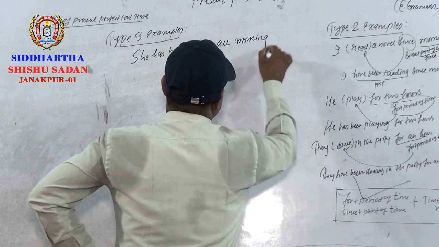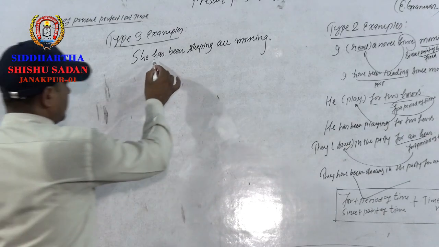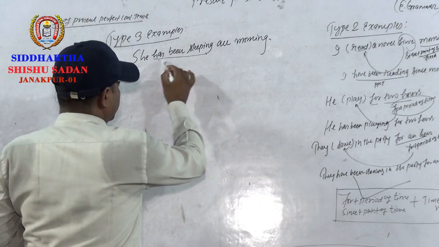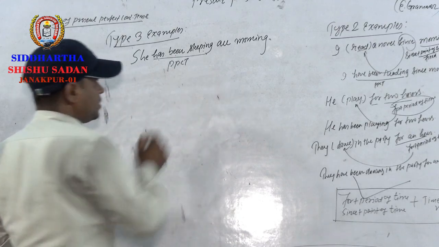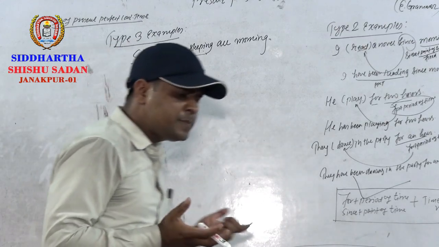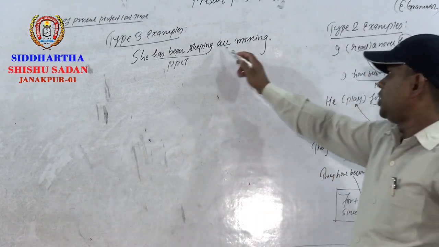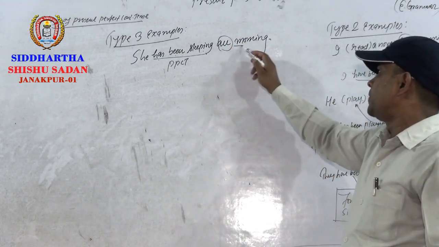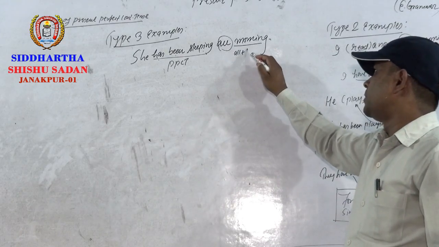Which tense is used here? See here, has plus been plus verb-ing. So PPCT in short. Why present perfect continuous tense over there? Because all is followed by a time variable, morning here.